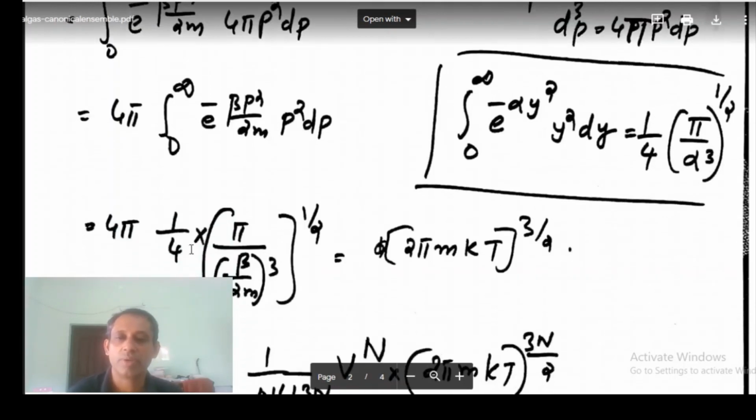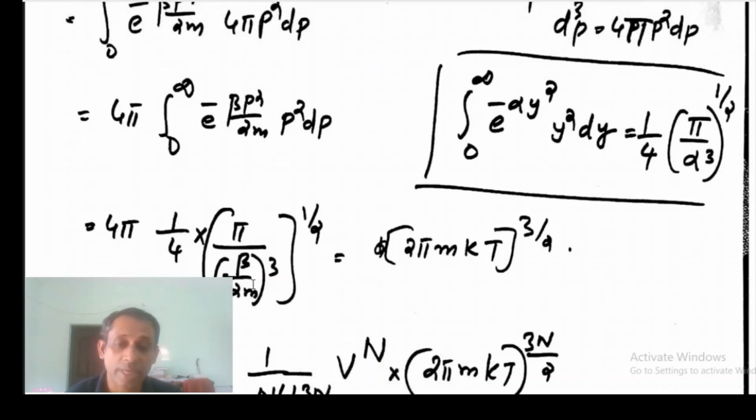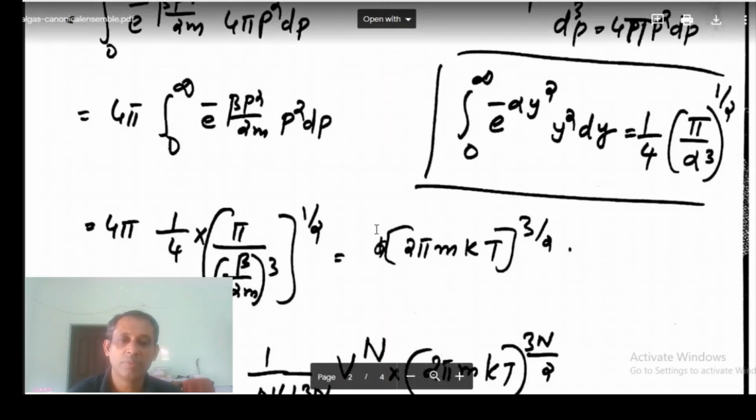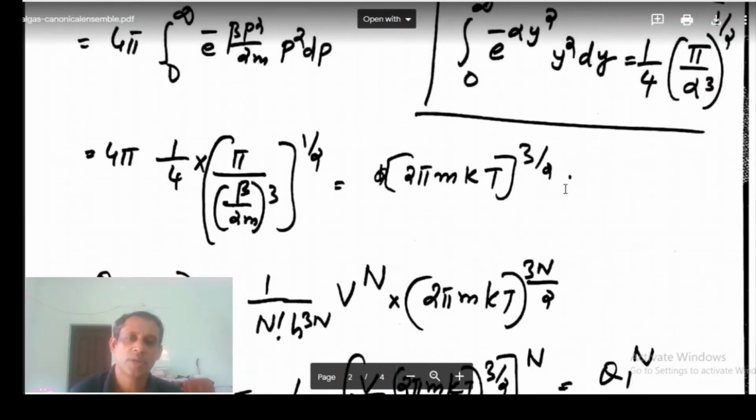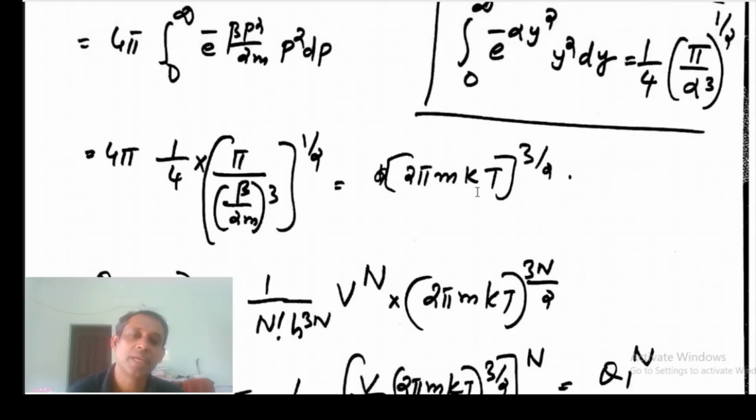So this is 4 pi into 1 by 4. Here alpha is beta by 2m, and beta, you know, is 1 by kT, so that will be simply 1 by 2m kT to the power 3. That is essentially, this 4 will get cancelled, pi is there, pi to the power half is there, they will combine to give pi to the power 3 by 2. Anyway, you will get a simple result, 2 pi m kT to the power 3 by 2.